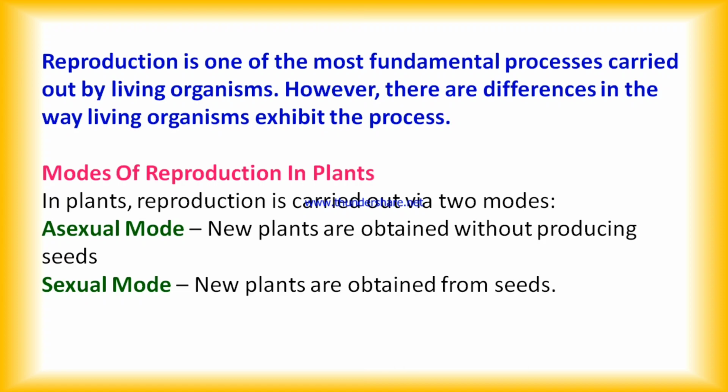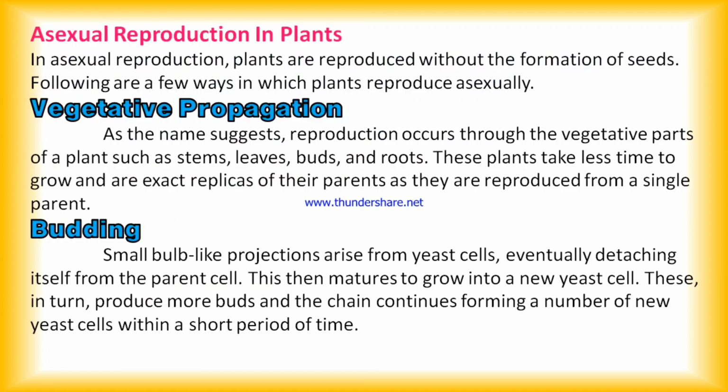So, what is the asexual mode of reproduction in plants? New plants obtained without producing any seeds are known as asexual modes, and new plants obtained from seeds are known as the sexual mode of reproduction in case of plants. So, let us see the details about asexual reproduction in plants. In asexual reproduction, plants are reproduced without the formation of seeds. And some kinds of asexual reproduction are vegetative propagation, budding, fragmentation, spore formation and micropropagation.